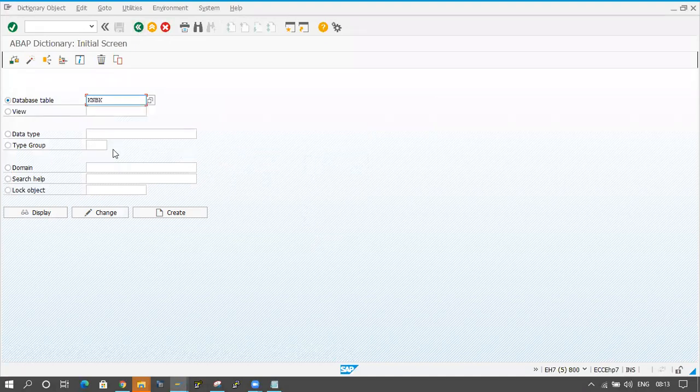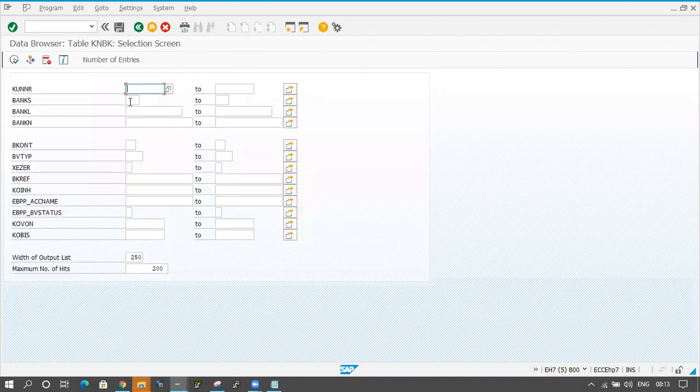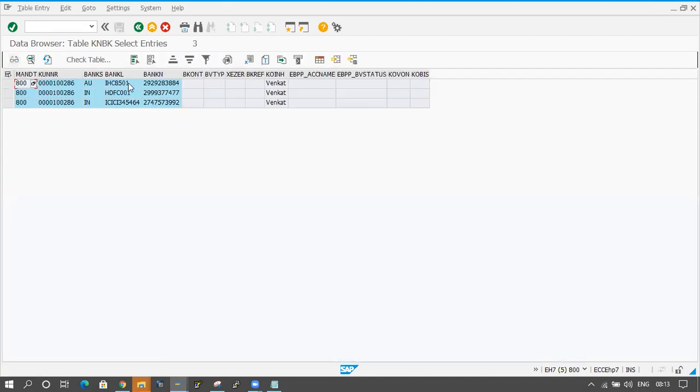KNBK is a table, and click on display button. Click on execute. I'm providing the customer number here. Click on execute button, and see here 3 bank accounts are coming. Okay, so this is the way to provide the table control. We have to write the code for the table control.